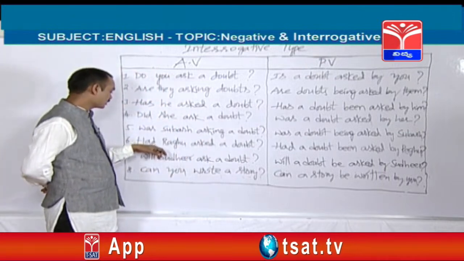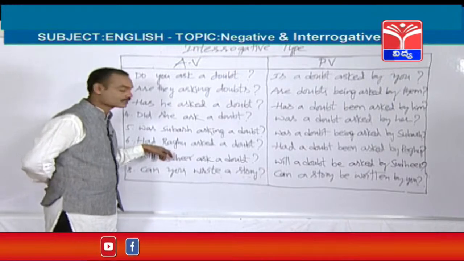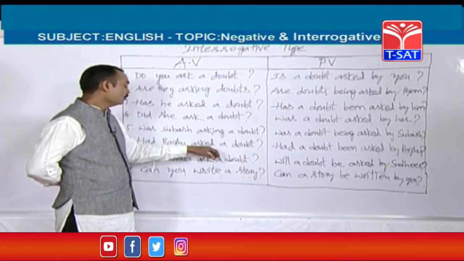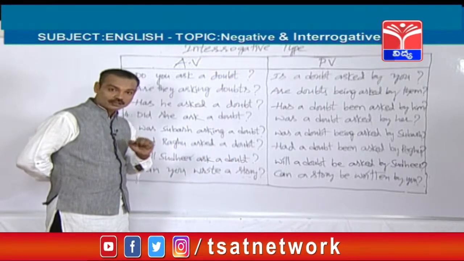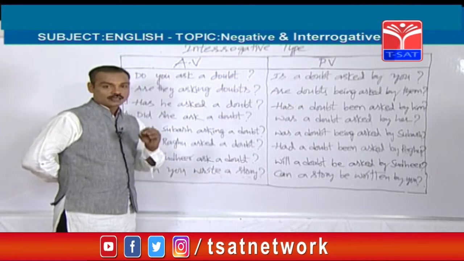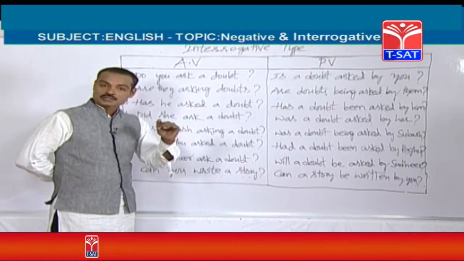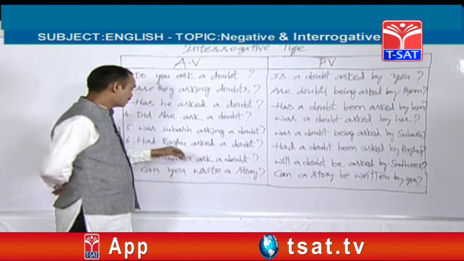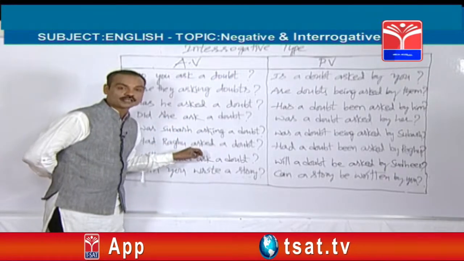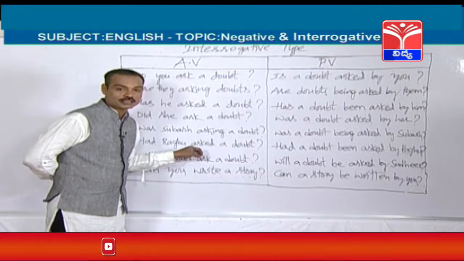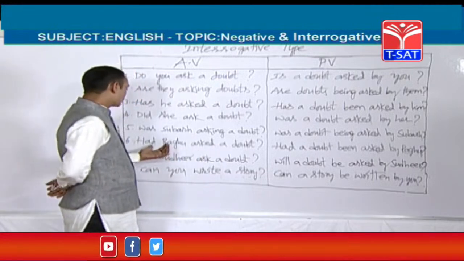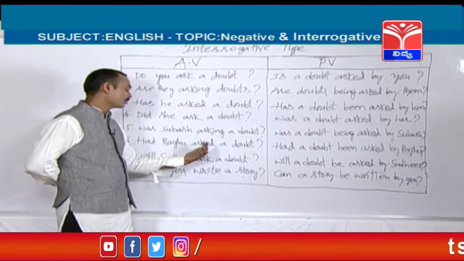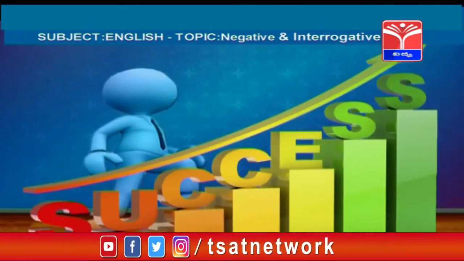Let's see one more tense here, that is past perfect tense. Had Raghu asked a doubt? It is an active voice. So before going to change this active voice into passive voice, you should find out which tense it is. See, it is from past perfect tense. Friends, how can you find out this is from past perfect tense? So in this sentence, had is there and the main verb is in the third form.